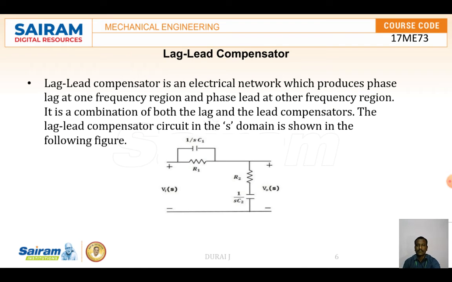Then we come to the lag lead compensator. The lag lead compensator is an electrical network which produces the phase lag at one frequency region and the phase lead at another frequency region. So it is a combination of both the lag and the lead compensator. The lag lead compensator circuit in the S domain is shown in the following figure. Here one more capacitor is added, in parallel in one section and in series in the other. That is the lag lead compensator, with input and output.